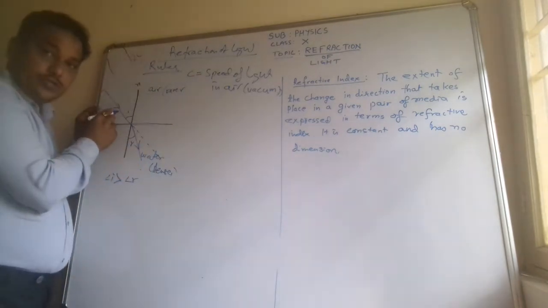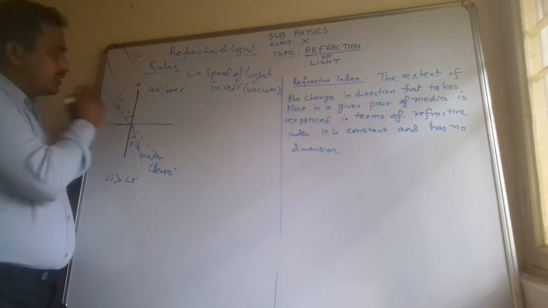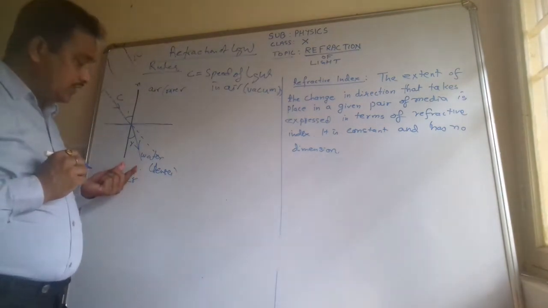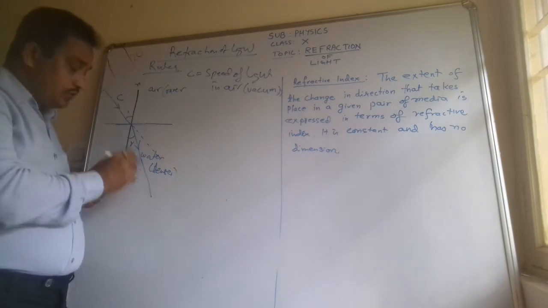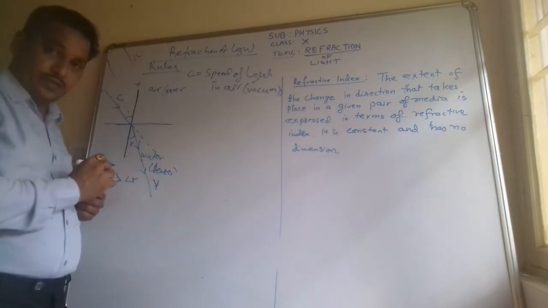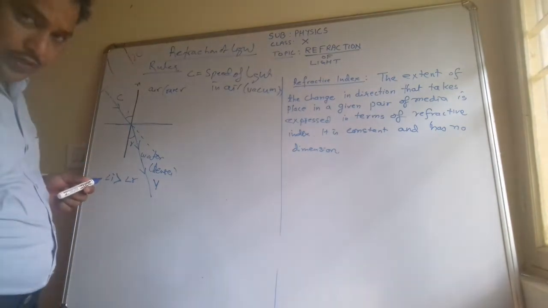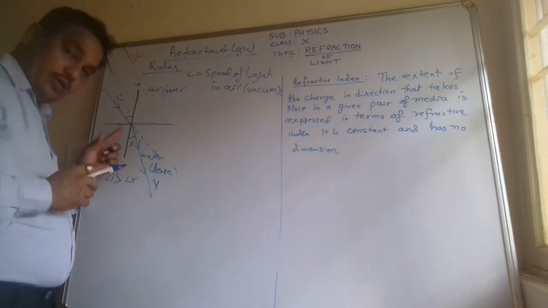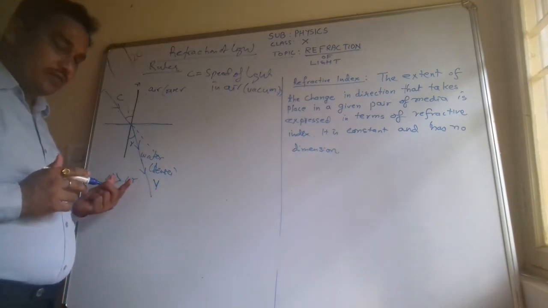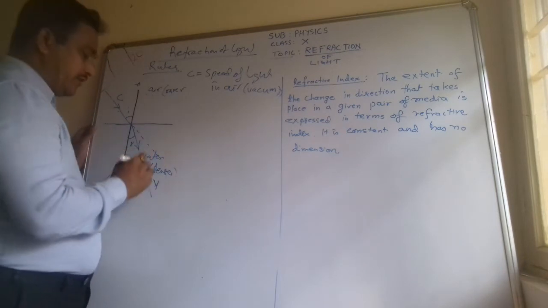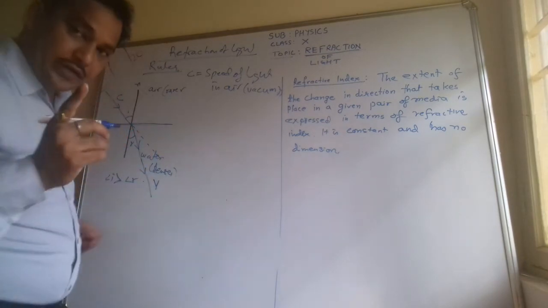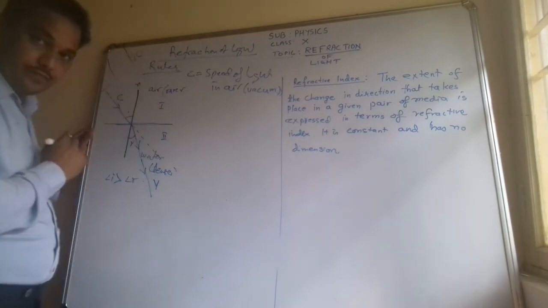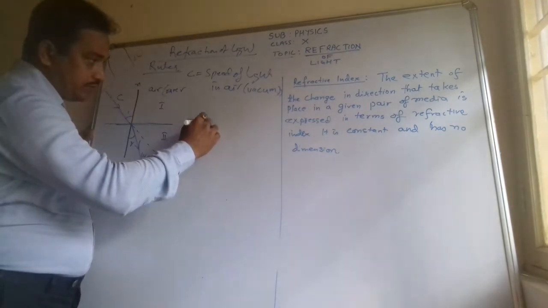So here the ray is going from air, so C is the speed of light in air here. Now the ray will be entering the water, so here the speed we denote by V, letter V of the English alphabet. So what will happen? The speed will change and the direction will change. So the refractive index of the second medium, always we are finding the refractive index of the second medium. This is the first medium, this is the second medium.